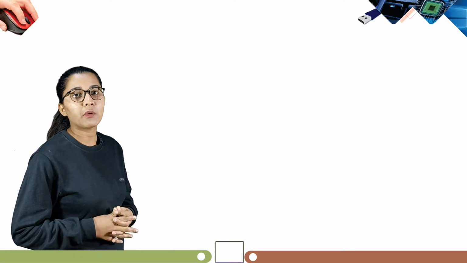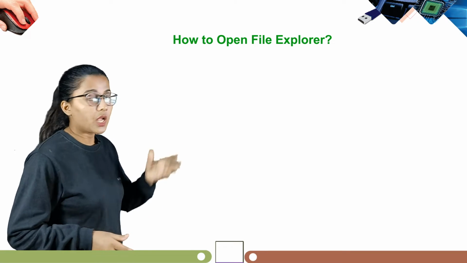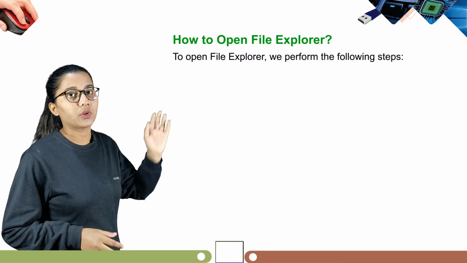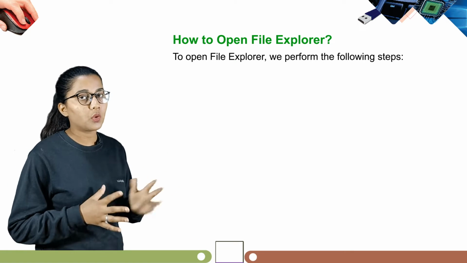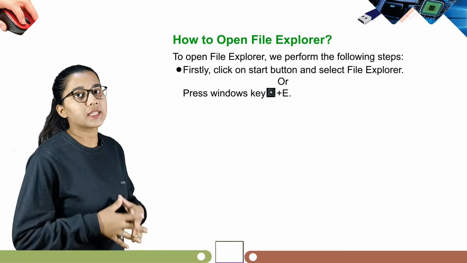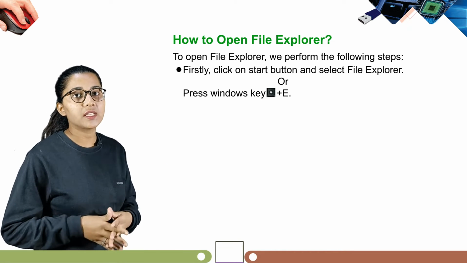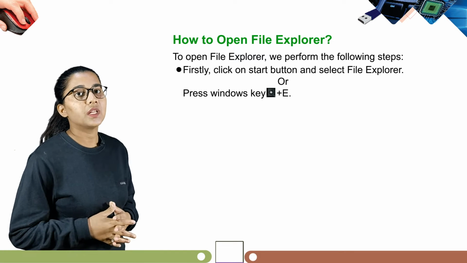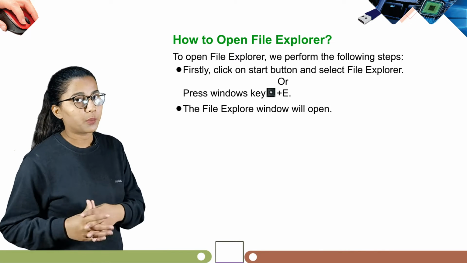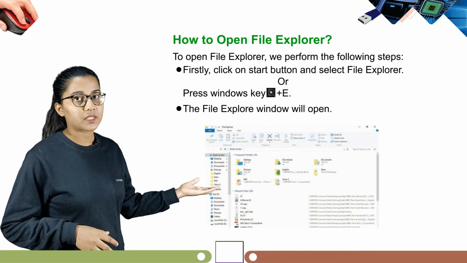Now, when you learn about File Explorer, how will you open it? So let's learn how to open File Explorer. Follow the following steps to open File Explorer. Firstly, click on the Start button and select File Explorer, or press the Windows key, that is Windows plus E. The File Explorer window will open. So students, here you can see the interface of File Explorer.